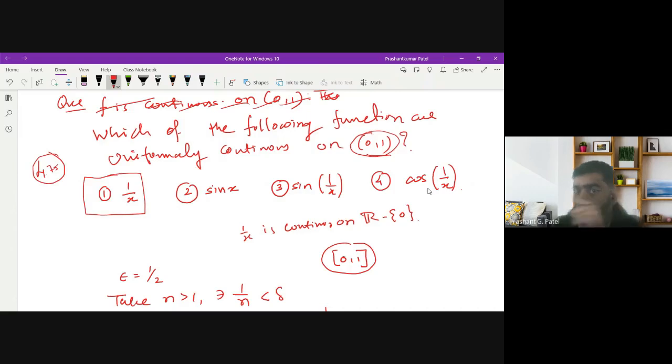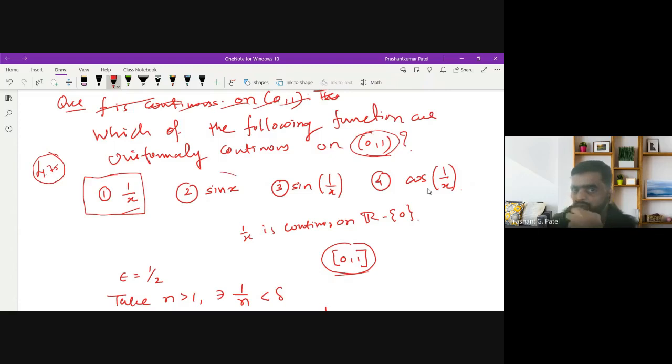If you include those limit points into this set, and on that set your function is continuous, then you can say that the function is also uniformly continuous. But if I include all the limit points of this open interval, this function is still not continuous on the set. So that's why 1 upon x is not uniformly continuous.